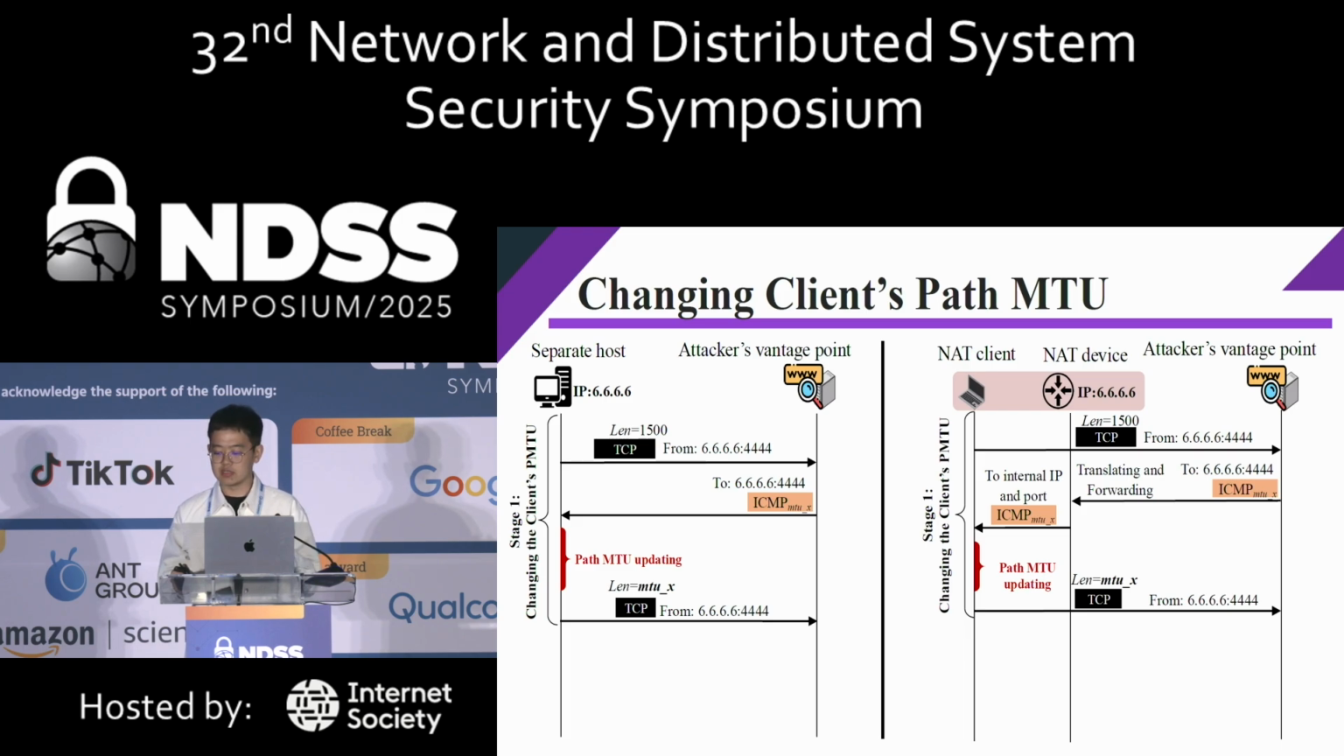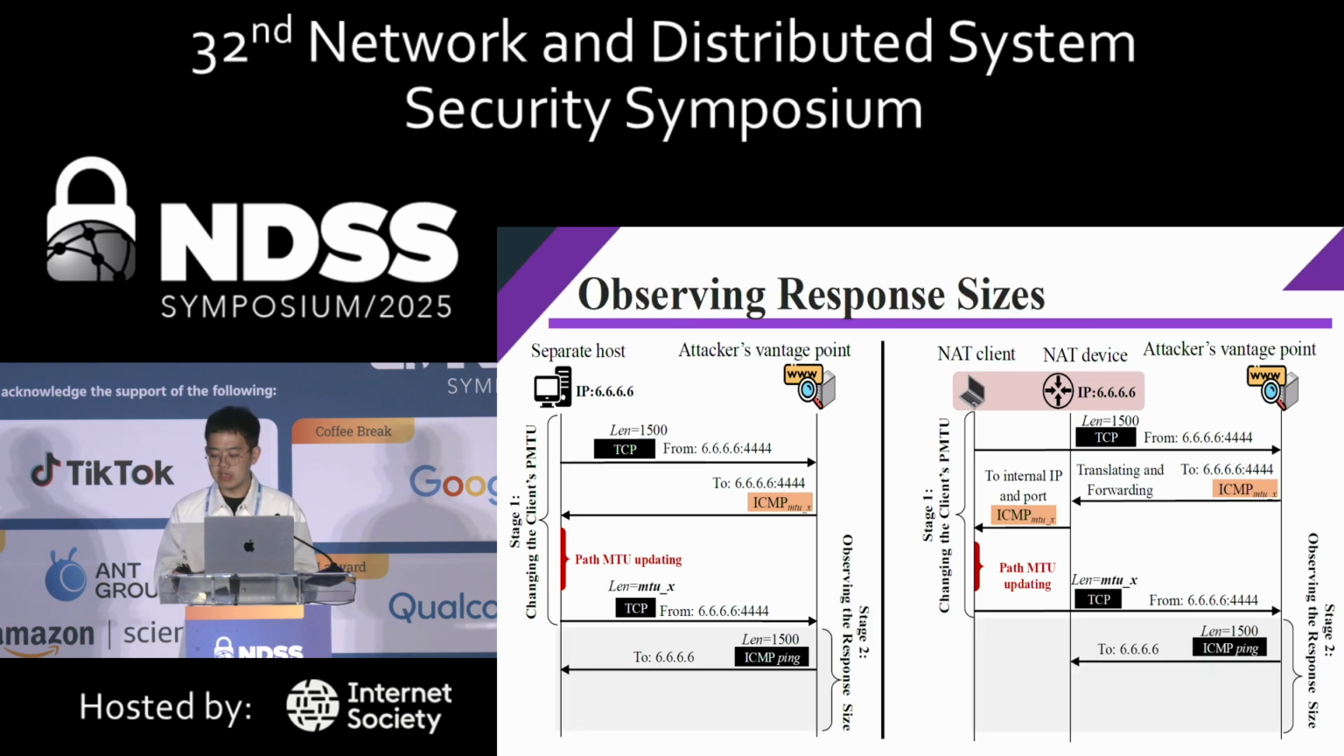The size of the TCP packet will be reduced. Then the attacker can verify the change by sending another ICMP ping packet to the host with a size of 1500. When the host is a separate host with a directly public IP address, as the path MTU value has been updated, it will respond with several IP fragments to the vantage points.